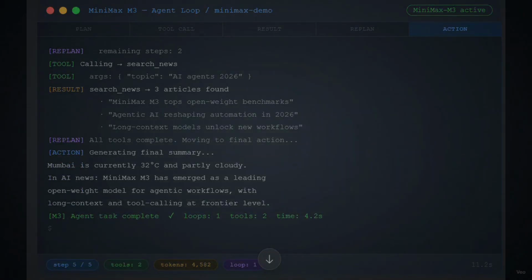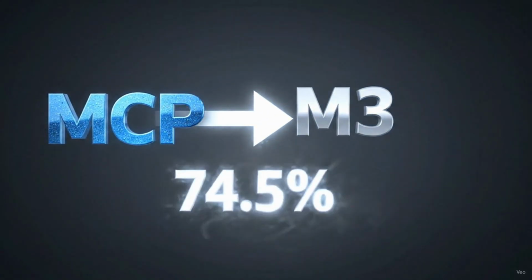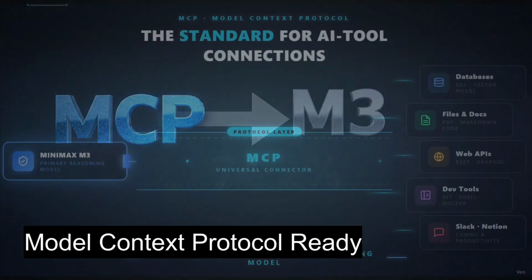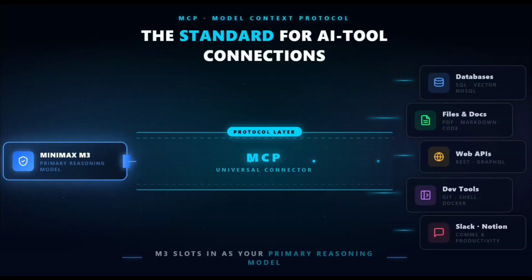One thing worth noting, M3 also performs strongly on MCP Atlas, the benchmark for model context protocol integration, scoring 74.2%. MCP is becoming the standard for connecting AI models to external tools and data sources. If you are already working with MCP setups, M3 is well suited to slot in as your primary reasoning model.